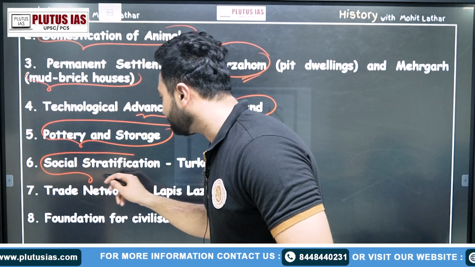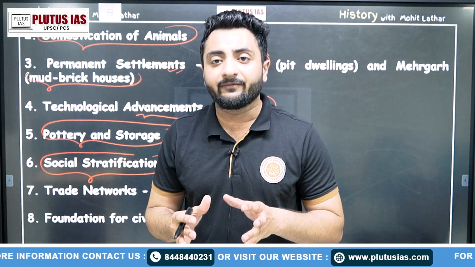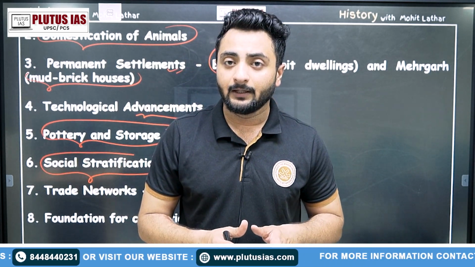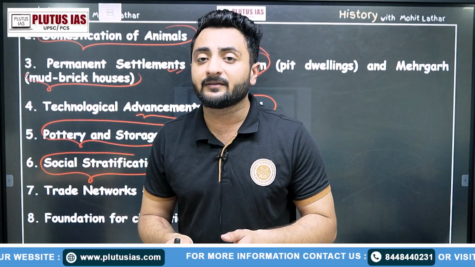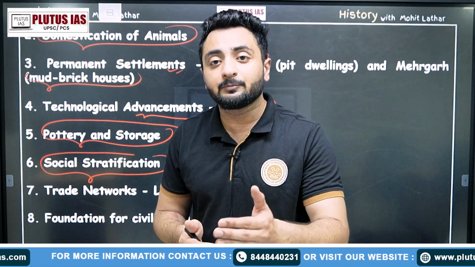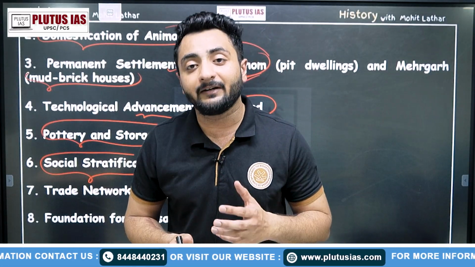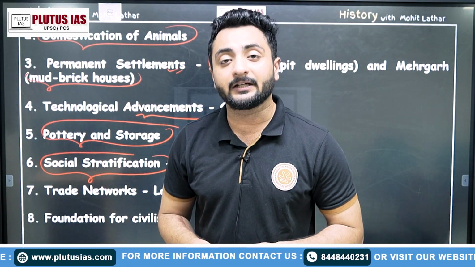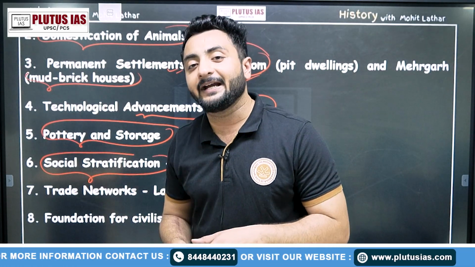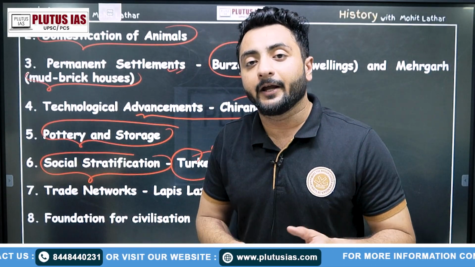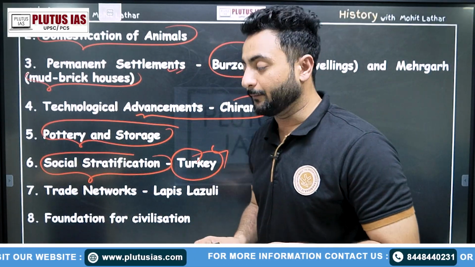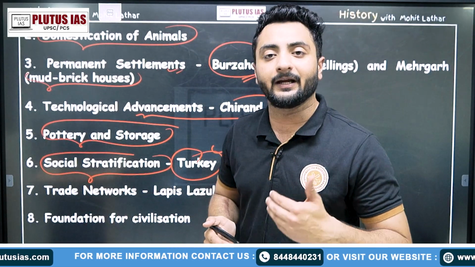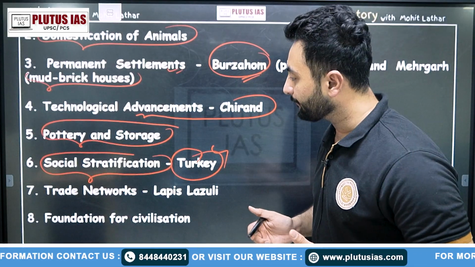Social stratification means people were divided on the basis of their strength. The labor was divided on the basis of their strength, age. So this means social stratification was available, and this is available in the evidence from Turkey. So this gives us an idea that the revolution was happening in all spheres of life, be it political, be it social, be it technological, and so on.